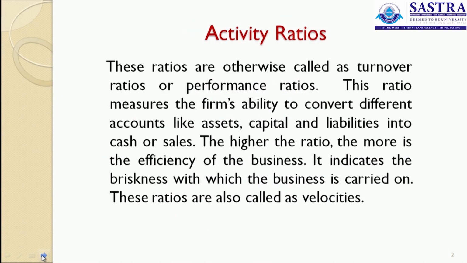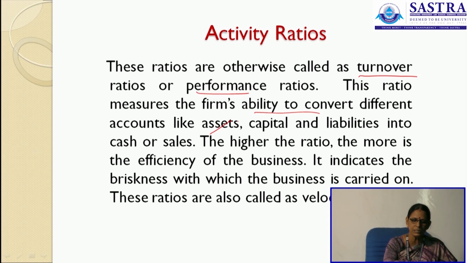First we shall see the activity ratios. Activity ratios are otherwise called turnover ratios or performance ratios. This ratio measures the firm's ability to convert the different accounts like assets, capital, liabilities into cash or sales. The higher the ratio, the more is the efficiency of the business. It indicates the briskness with which the business is carried on. These ratios are also called velocities.